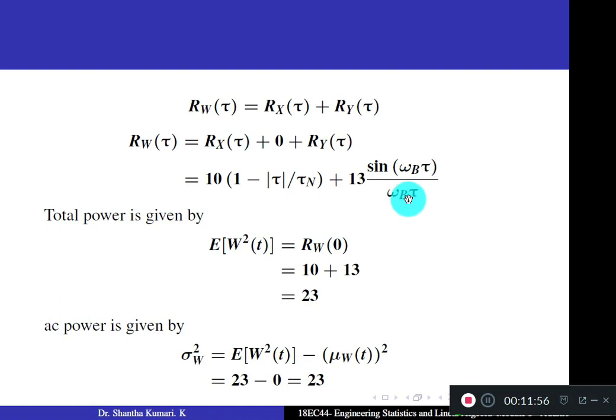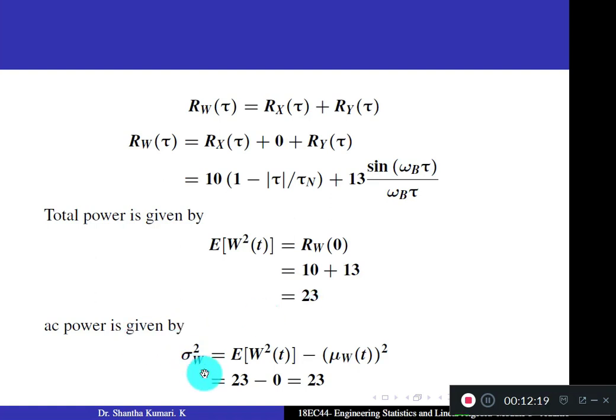But remember, there is a standard formula: limit theta tends to 0 of sine theta by theta always becomes 1, correct? Otherwise, you can use L'Hospital's rule. Anyway, this limit tends to 1. So you get 13 into 1, you get 13. So answer is 23.